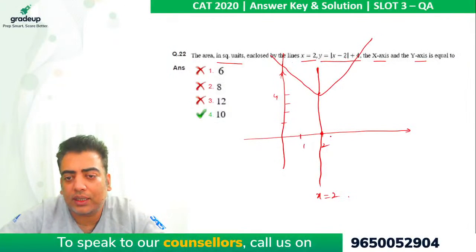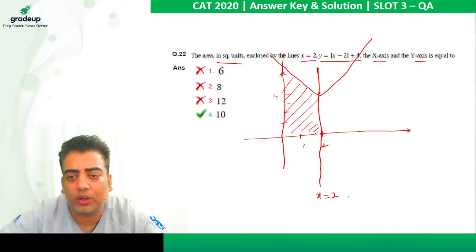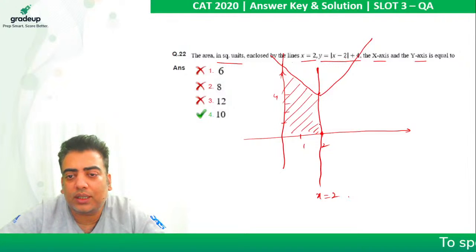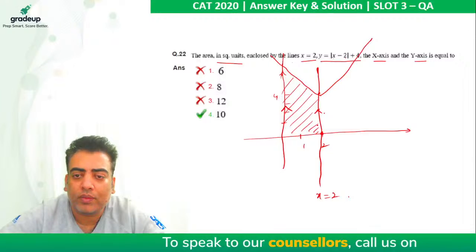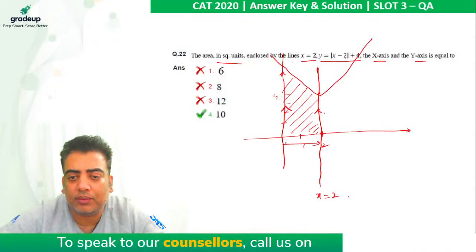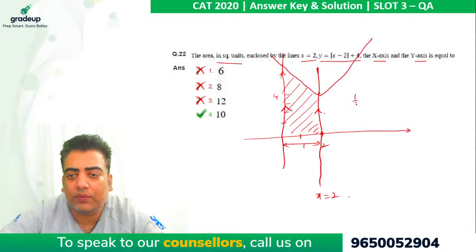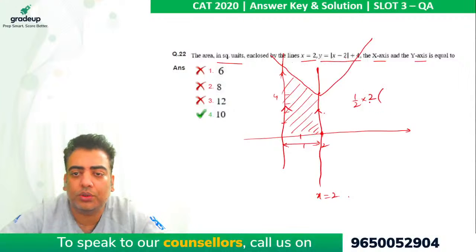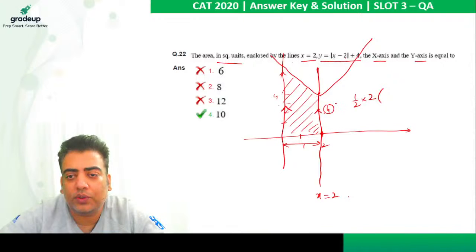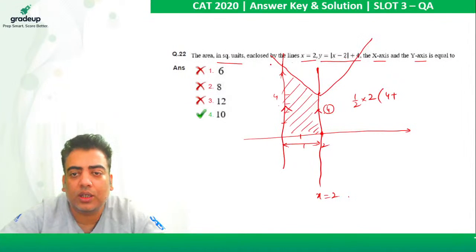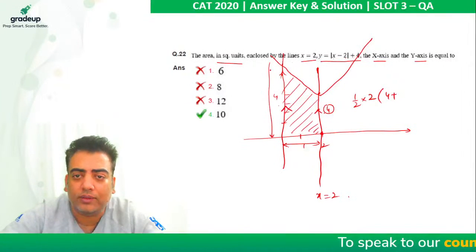So here is the x-axis and here is the y-axis. So this is the area we are required to find. This is nothing but a trapezium with these two as parallel sides, and this is the height of the trapezium. The area of a trapezium is half of the height, which is 2, multiplied by the sum of parallel sides. So I know this is 4, plus this is the only length we are required to find.